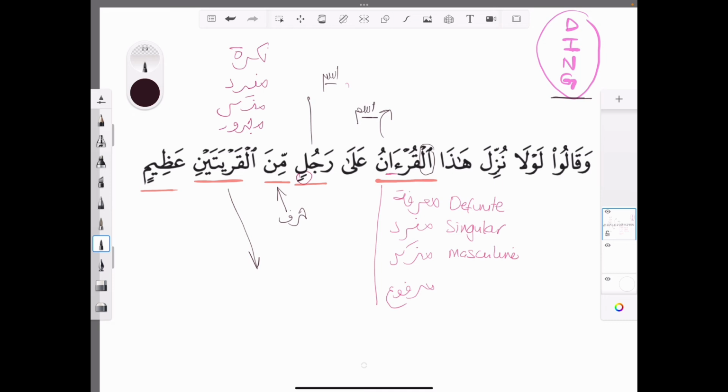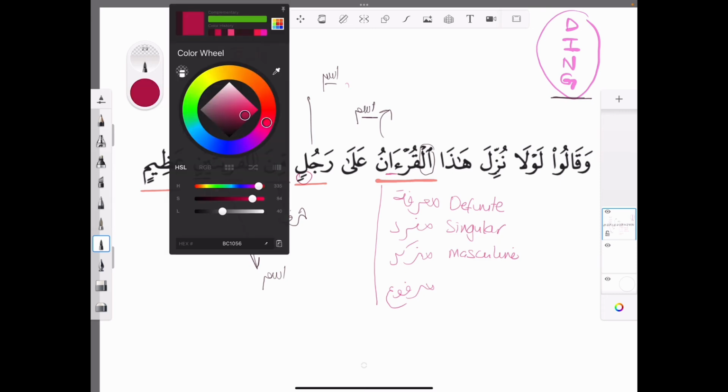Al-qaryatayni. Qaryatayn. Now, you'll notice a sound at the end. Qaryatayni. So that's telling you it's some form of dual, right? Ani or aini. Remember what we did on the previous slides? So ani, aini. But we'll come to that in a moment. So we know straight away that this is an ism, right? Because the alif lam is giving us the clue. Al-qaryatayni. Right, so let's do our 4 stages with it as well, inshallah.